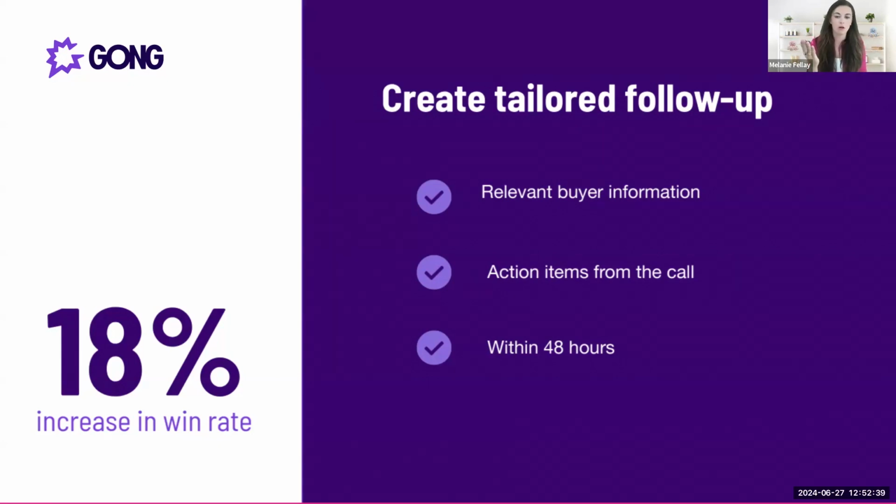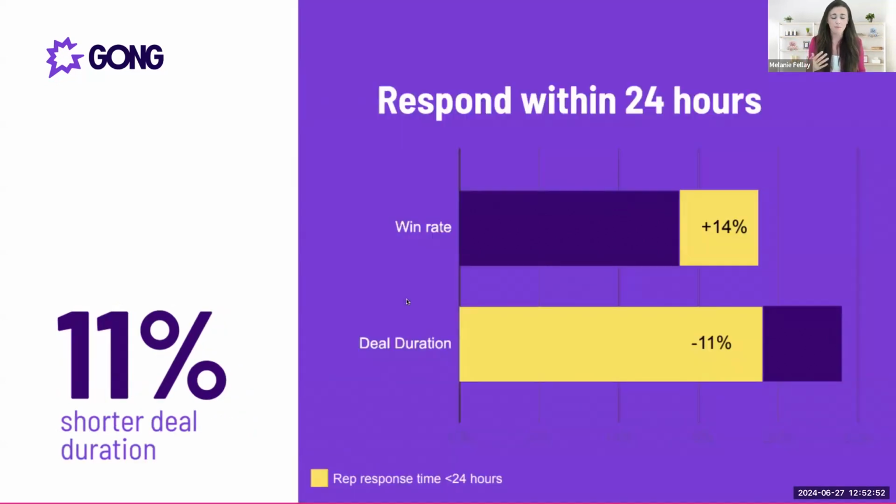And that's exactly what we're trying to solve for. As a rep, you might not know you have content that's perfect for this specific question or use case, but Spekit does, and we're going to surface it to you. And then finally, there's a massive difference in win rate and deal duration: how long a deal takes to close and the chances of winning if you follow up quickly.